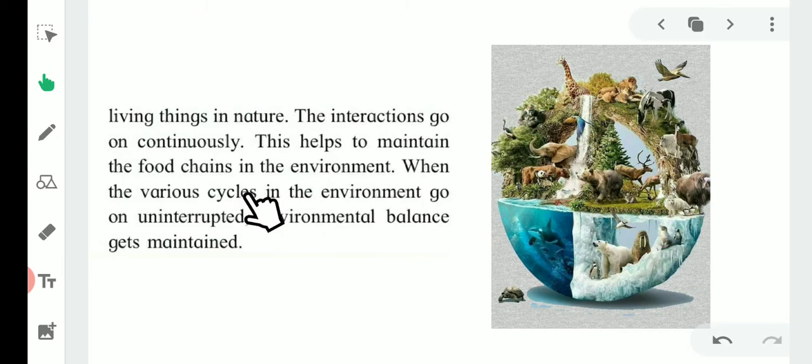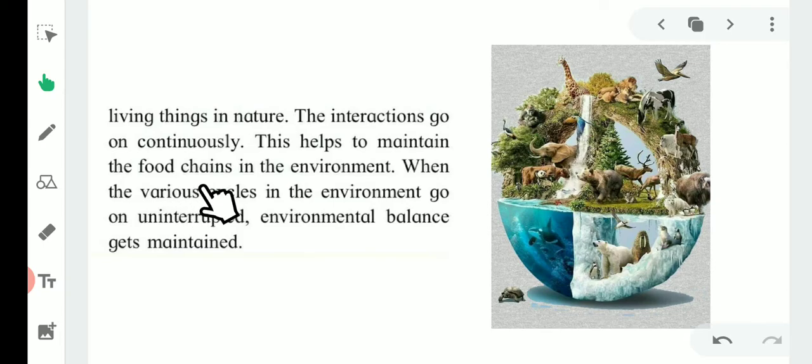This interaction goes on continuously, which means the oxygen exhaled by the plants is taken by the living things, and living things give CO2, carbon dioxide, to the environment, and that CO2 is taken by the plants.